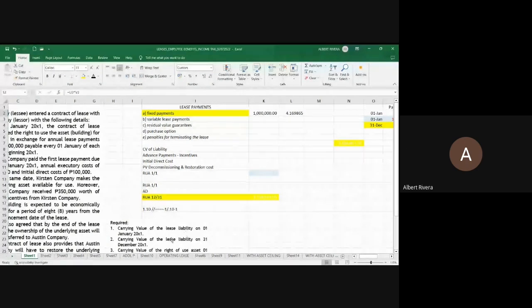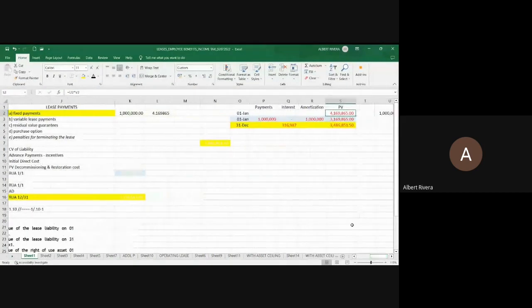Okay, January 1. If we are asked to compute for the carrying value of the liability January 1, then consider any advance payments. May advance payments ba? Yes. Kasi the lease provides that the first lease payment should be done on January 1, 20x1, and every January 1 thereafter. So ito yon, 1 million. 4.16, 4.17 million minus the payments, there is no interest. Why? Kasi hindi naman tumakbo ang araw. So minus 1 million, this is 3.17 million pesos.